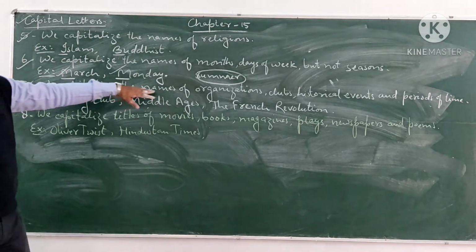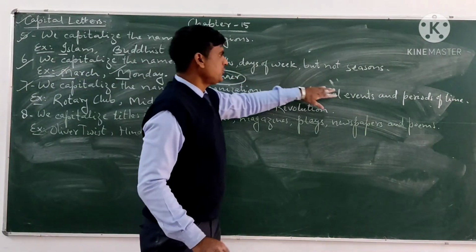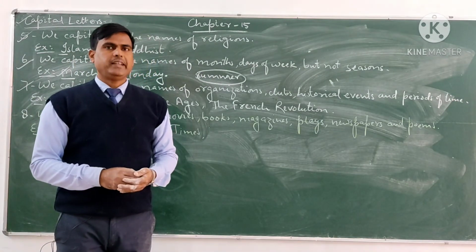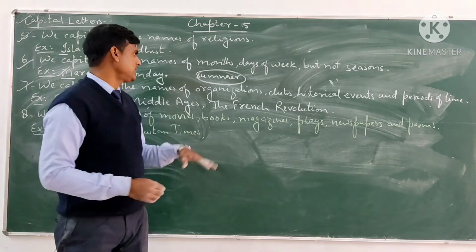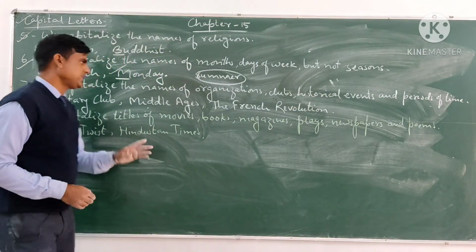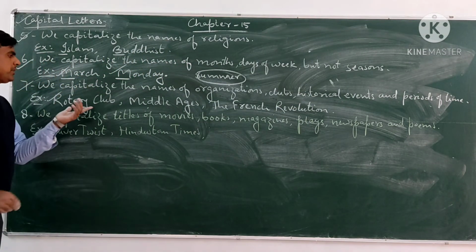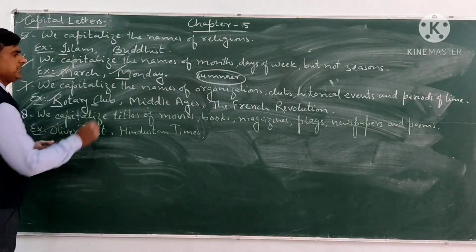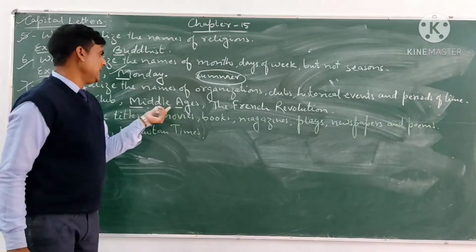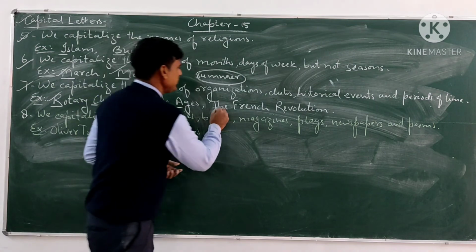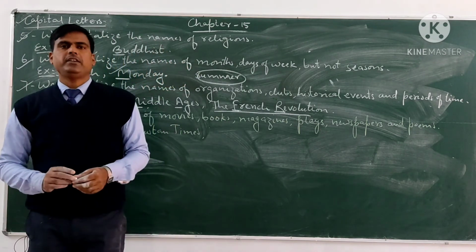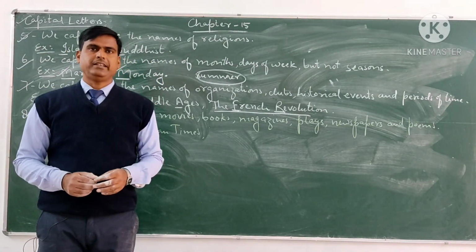We capitalize the names of organizations, clubs, historical events and periods of time. If these kinds of words are there, we will write them with capital letters. For example, Rotary Club, it is the name of a club, that's why we will write it with capital letters. Middle Ages, this is a period of time, so we will write it with capital letters. The French Revolution is a historical event, that's why we will write it with capital letters.